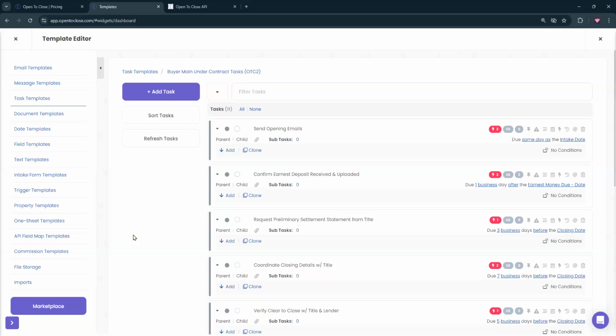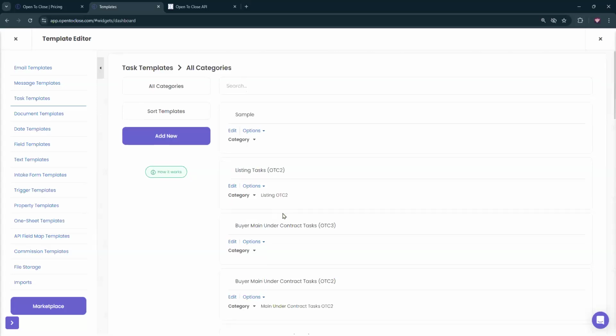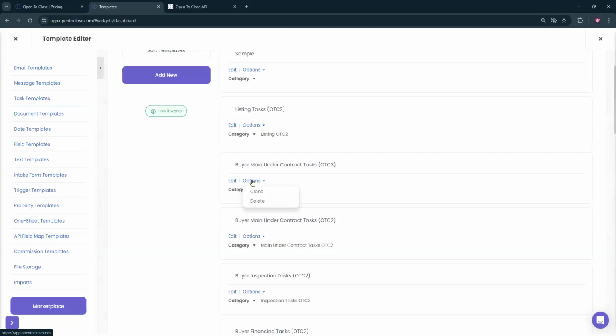If you're talking about a scenario where it's not going to be based off the closing date, but off of a completely different date because it follows a different timeline, if it's a different type of contractor, there's a specific contingency. My suggestion would be to go to the task template that you need to alter that is going to have those different dates and make a clone of it. And I would rename that task template so that it accounts for that. And then however you find out that it's going to be either based off of acceptance or contingency, maybe there's an addendum that you're looking for, or just another question that you can ask.